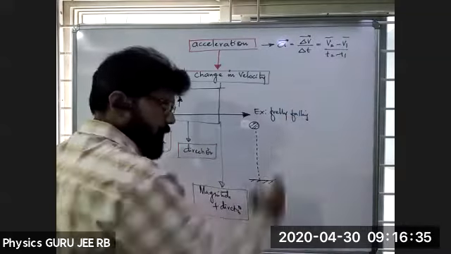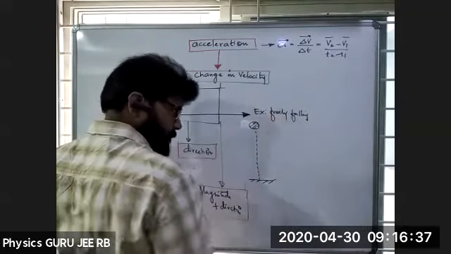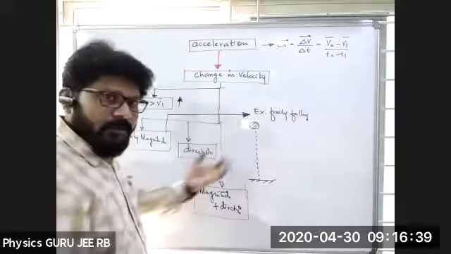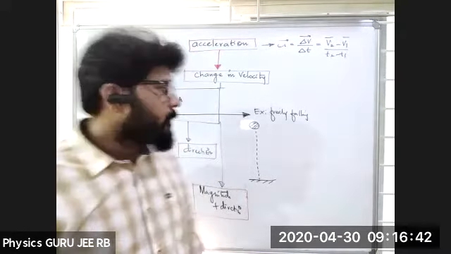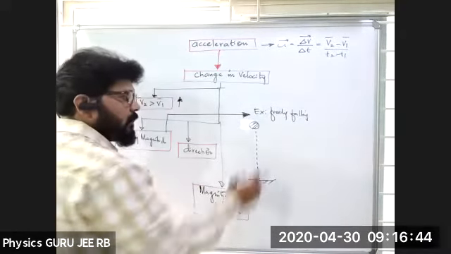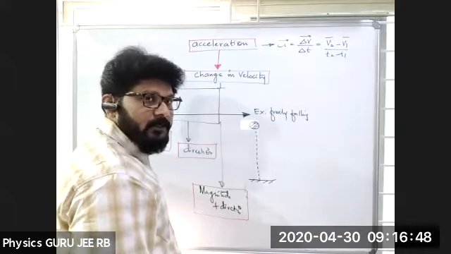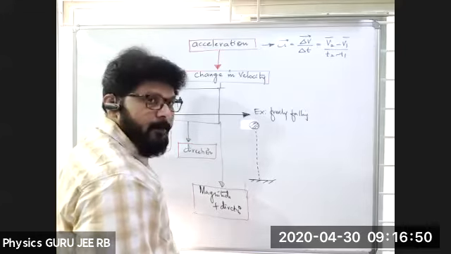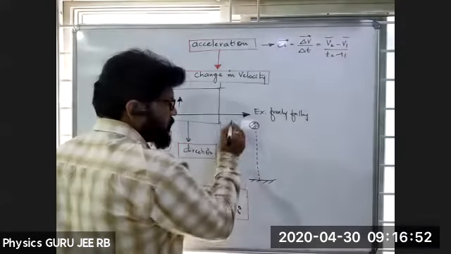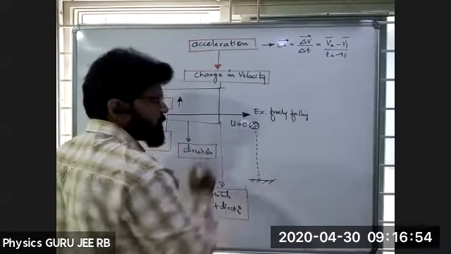Example is freely falling body. Can you tell me what is the initial velocity of the body? Freely falling, what is the initial velocity of the body? 0. Initial velocity of the body is 0.